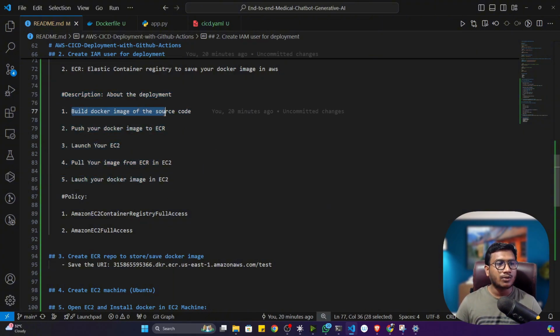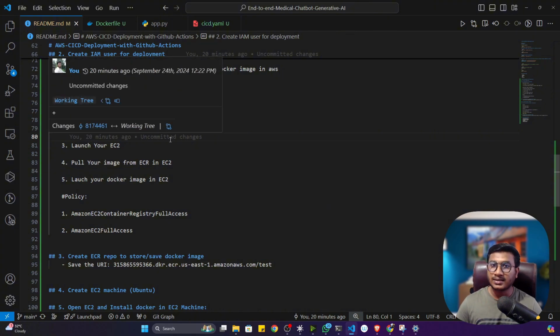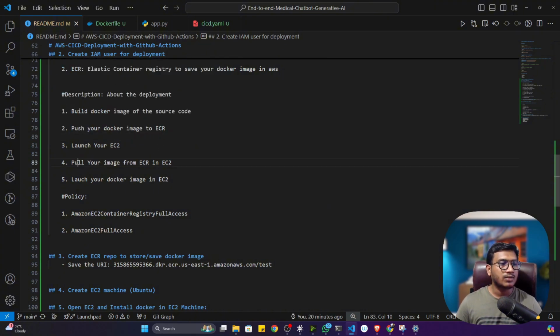First of all, we'll be building the Docker image of our source code. That means we'll be implementing the Docker image. Then we'll be pushing this Docker image to the ECR, that means Elastic Container Registry, to store my Docker image. Then we'll be pulling this image from ECR in the EC2, that means pulling that image in the EC2 machine, our virtual computer.